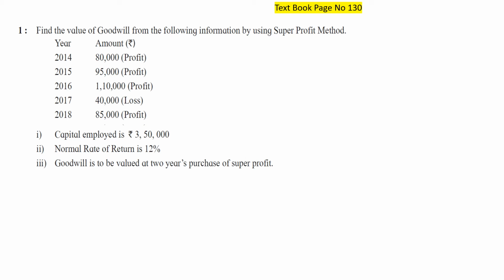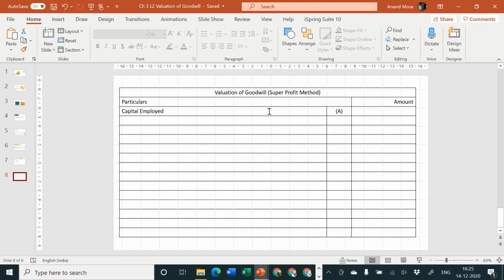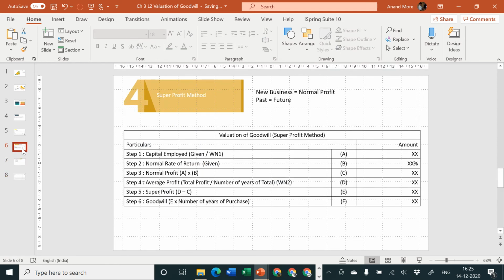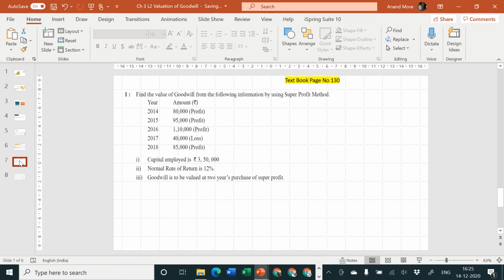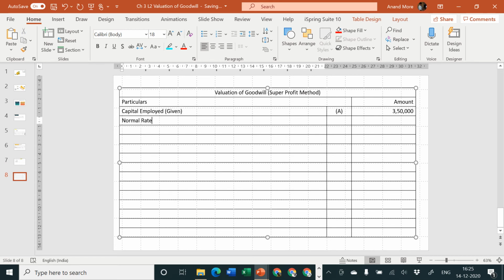Okay. So first thing is capital employed, which is given to us, 3,50,000. So I'll specify here capital employed given. I was not required to calculate the same. How much was that? 3,50,000. Next one is, as per the format, normal rate of return. Normal rate of return is given by the problem, 12%. So I'll specify here normal rate of return, which is also given. I'll call it as B.